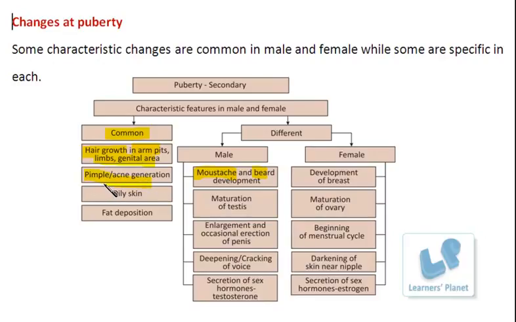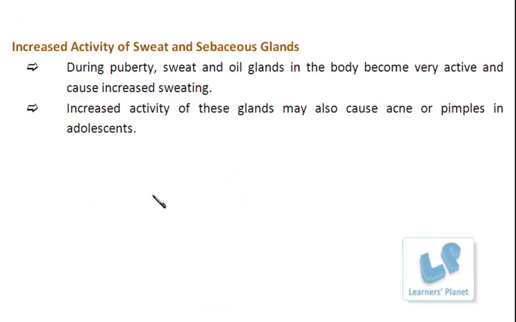The second characteristic is observed in the skin. There is pimple or acne generation at this age, right? The skin becomes more and more oily. You know why this is so? This is because during puberty there is increased activity of the sweat and sebaceous glands. These glands are present in the skin, right? And they become very active at this age, due to which there is increased sweating, right?